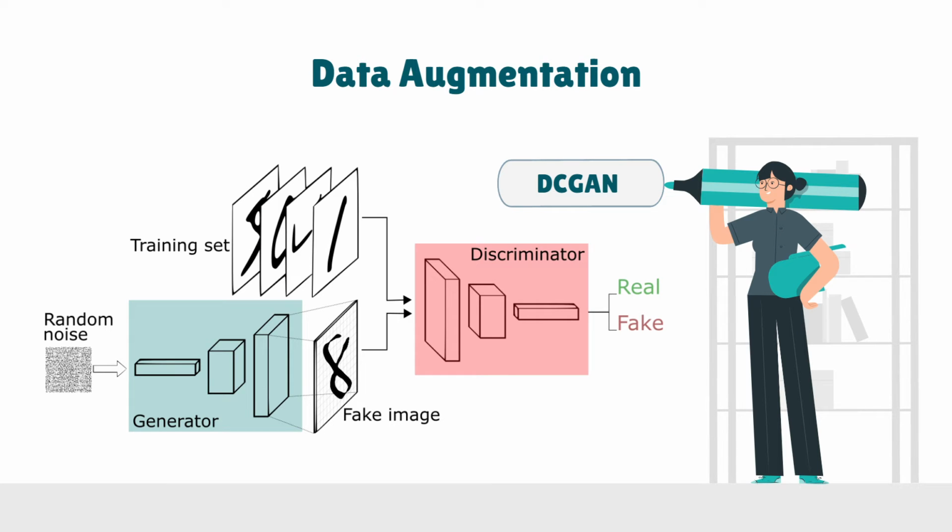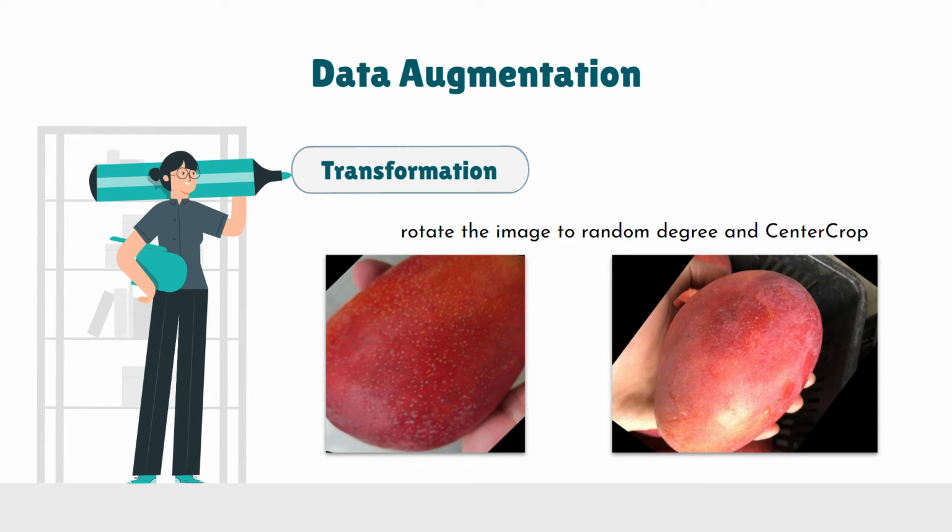Next, we are going to talk about the data augmentation. To achieve data augmentation, we implement the deep convolutional GAN. With the interaction between discriminator and generator, we obtain some mango images with some random noise that can be used to train our model. Also, we apply some other image transformations, such as random rotate, which rotates the image to a random degree, and center crop, which takes a portion of the image from the center, directly to the mango images that the organizer provided, and turn them into extra training sets.